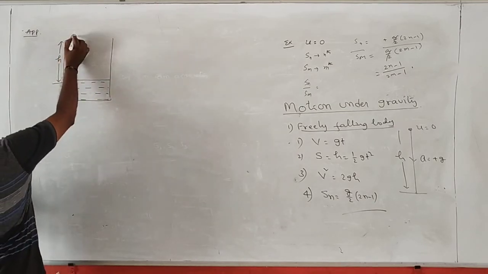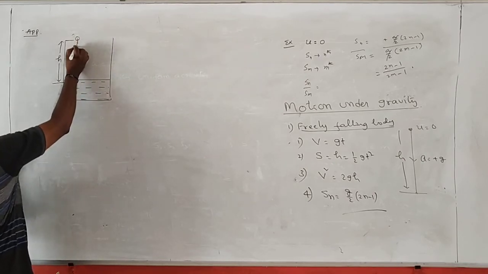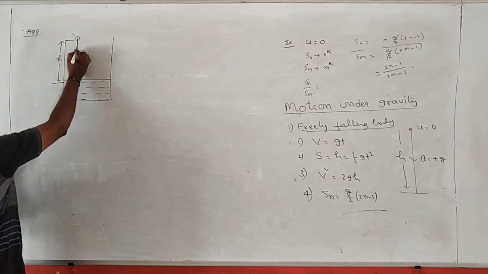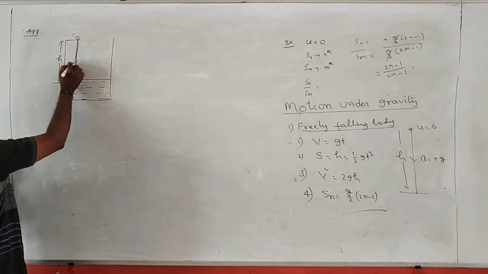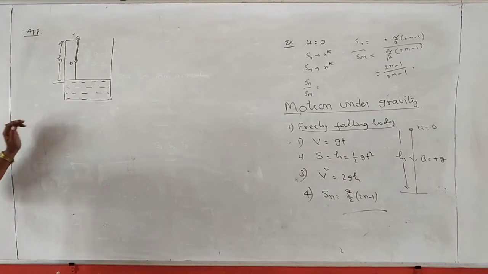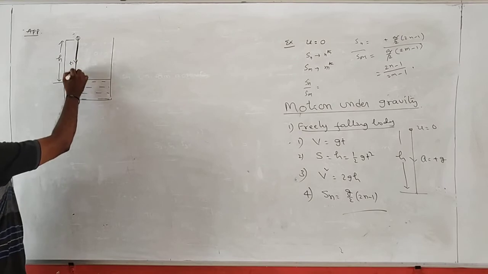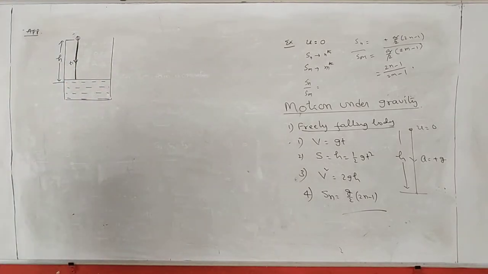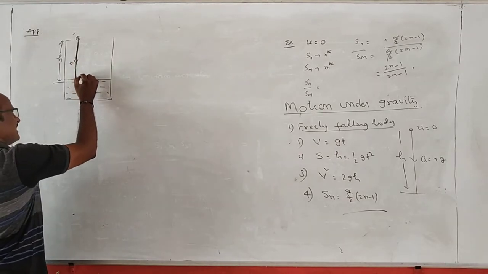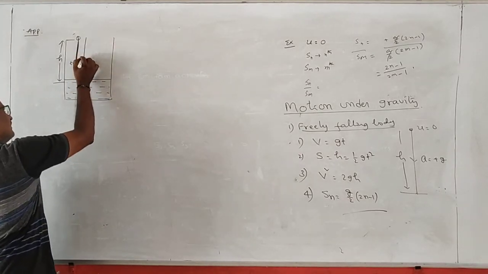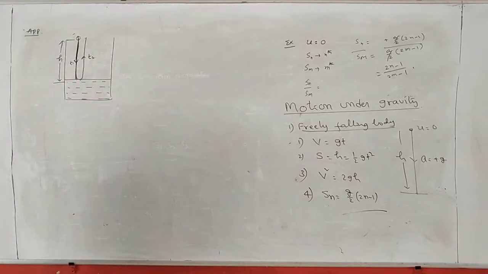A stone is dropped from the top of the well. It is a free falling body. Let the stone strike the surface of the water after a time of t1 seconds, and after this a sound is produced when the stone strikes the surface of water. At that moment the sound will also be reflected from it and is moving like this, so that t2 is the time taken to hear this flash of sound by the observer.